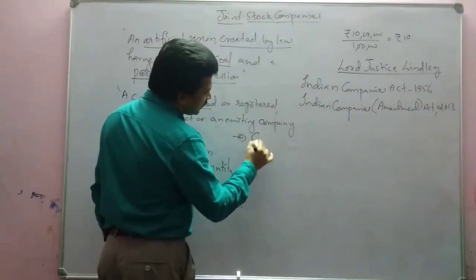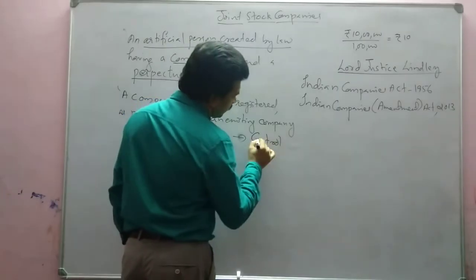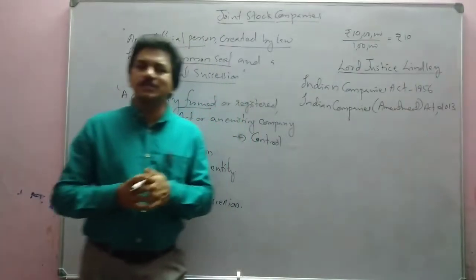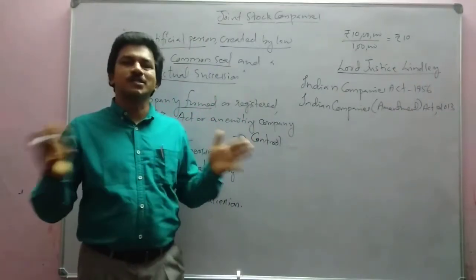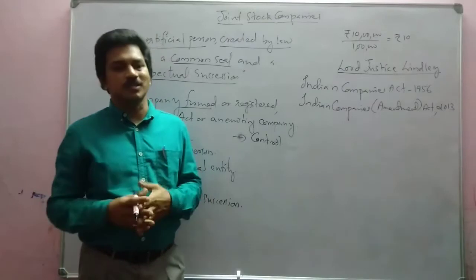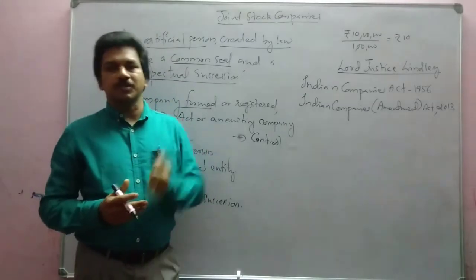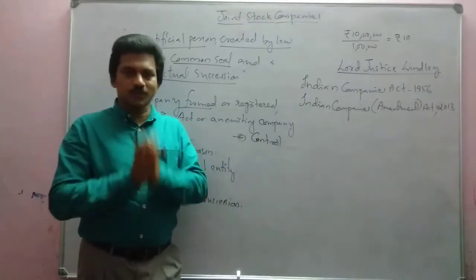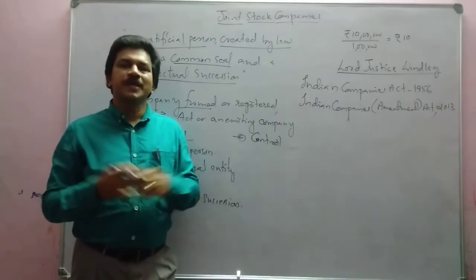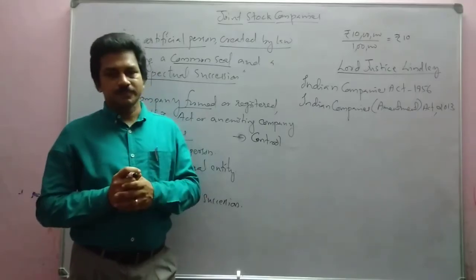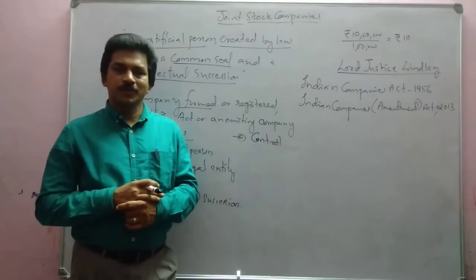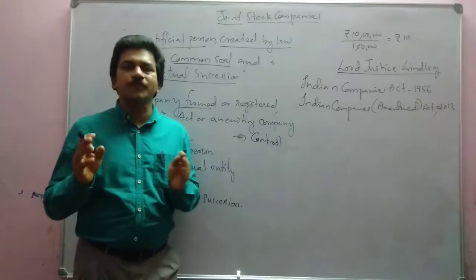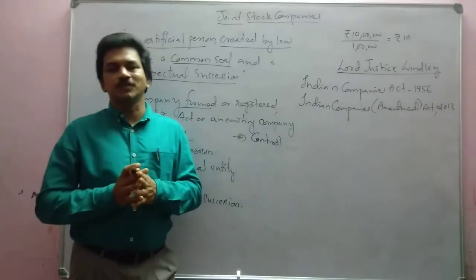The fifth one is regarding control. As far as a joint stock company is concerned, sometimes it may have 1,000 members or owners, or more than 1,000 owners. Thousands of owners may be there. In that case, all the owners cannot come and control the business of the company. So what will they do? They will elect members to control the business. Selected representatives of the owners will act as the board of directors to control the day-to-day activities of the company.